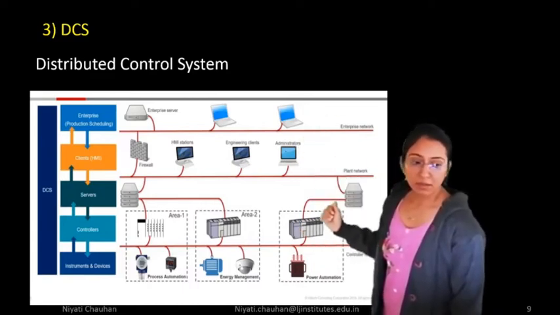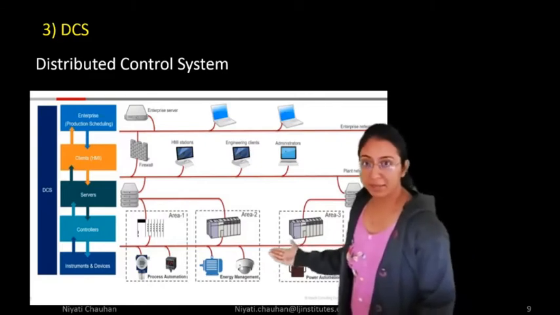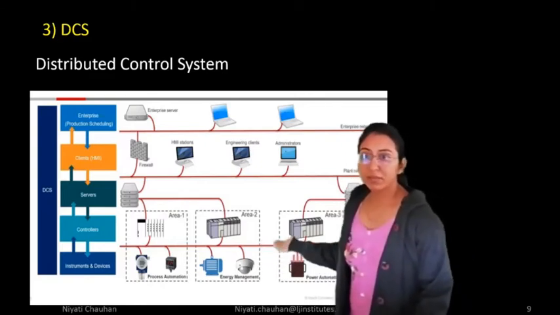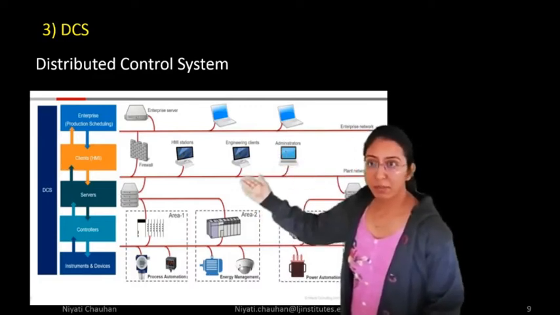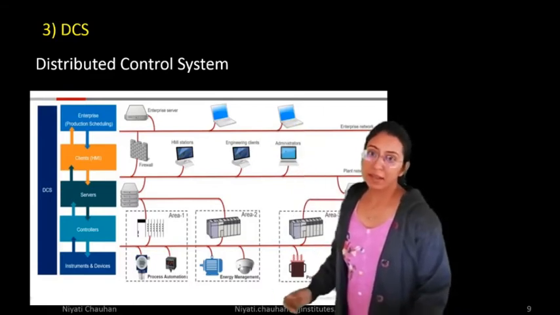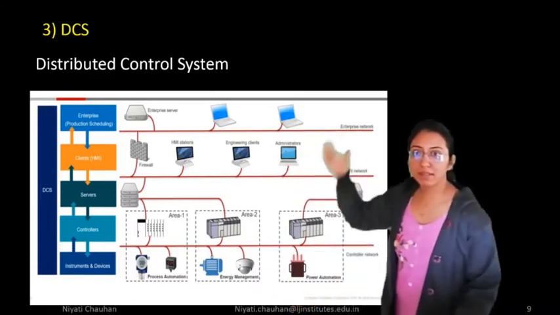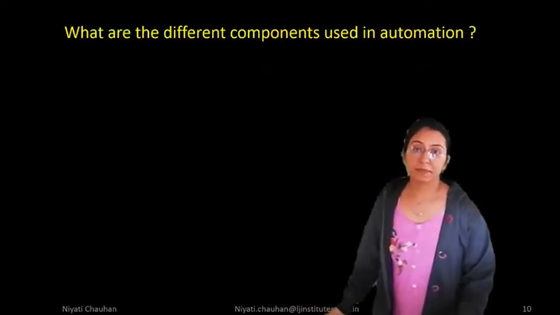First, the level for instruments and devices, then another level for controllers, then the next level for server, then the HMI level, and at the last level, the enterprise level. So you can see the arrangement of a distributed control system.